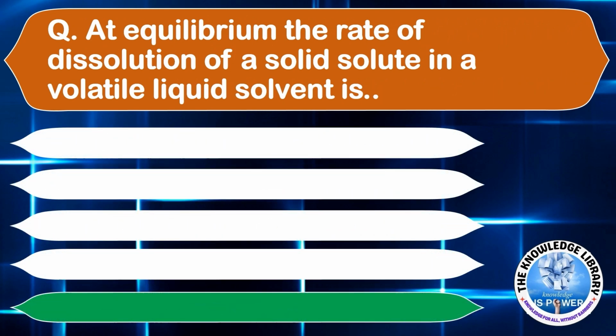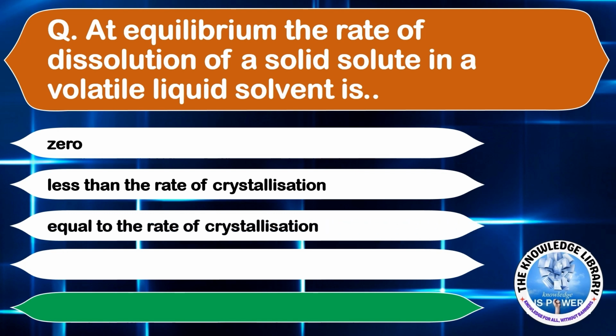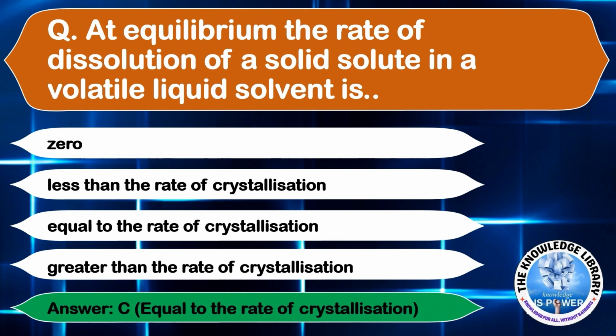At equilibrium, the rate of dissolution of a solid solute in a volatile liquid solvent is A, 0, B, less than the rate of crystallization, C, equal to the rate of crystallization, or D, greater than the rate of crystallization. The correct answer is option C, equal to the rate of crystallization. Moving on to the next question.